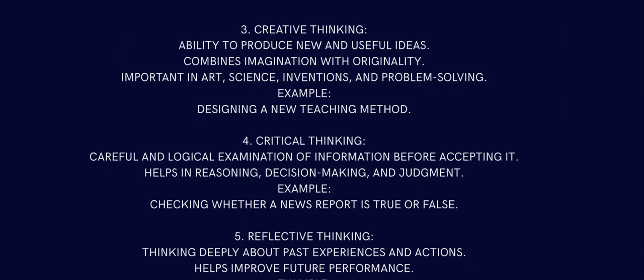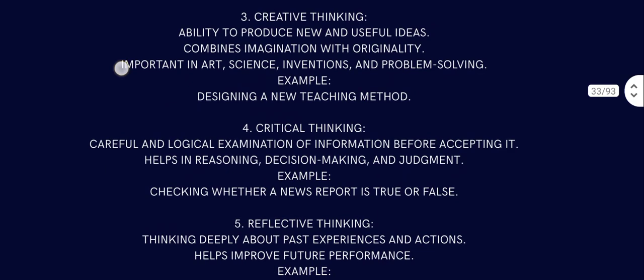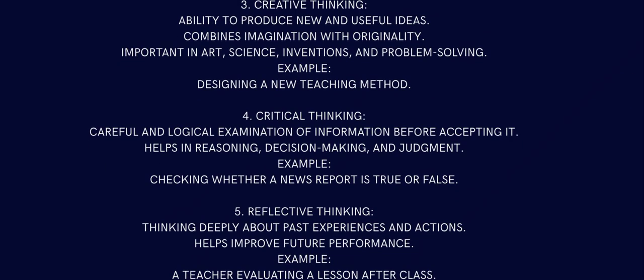Like critics do to the movies, giving 4 stars or 5 stars out of 10. You watch that and think about it critically before accepting, and it helps in reasoning, decision making, judgment. That's when you judge about things, like a movie being judged to give Rotten Tomatoes scores and those sort of things. Example, checking whether a news report is true or false.